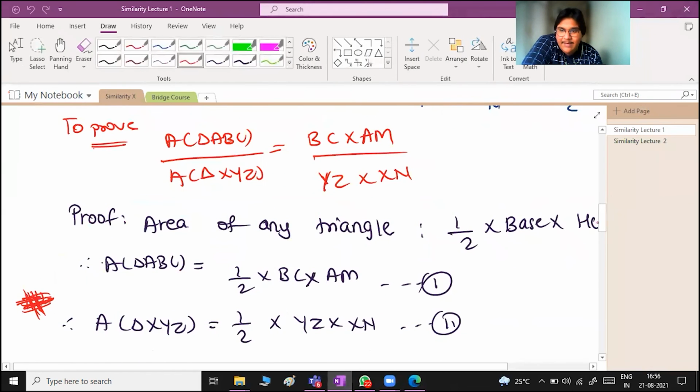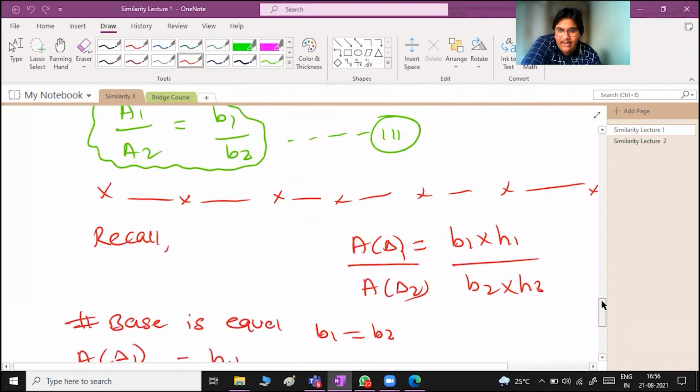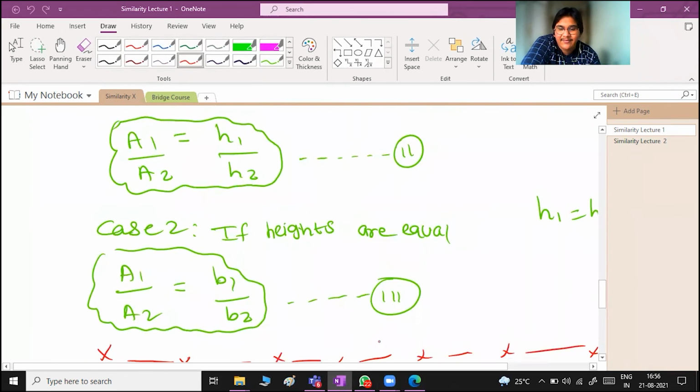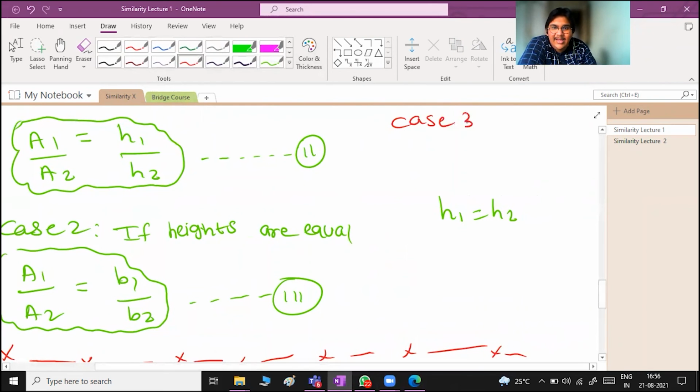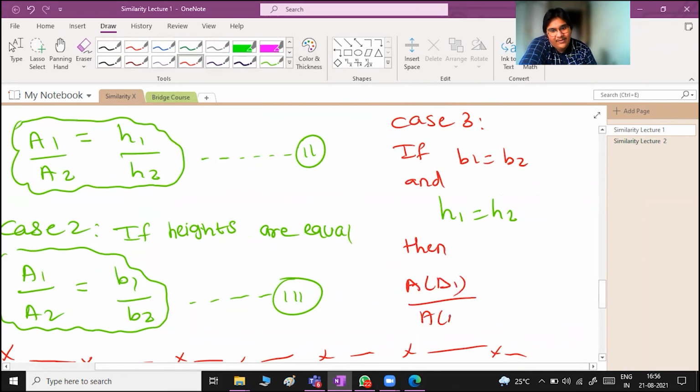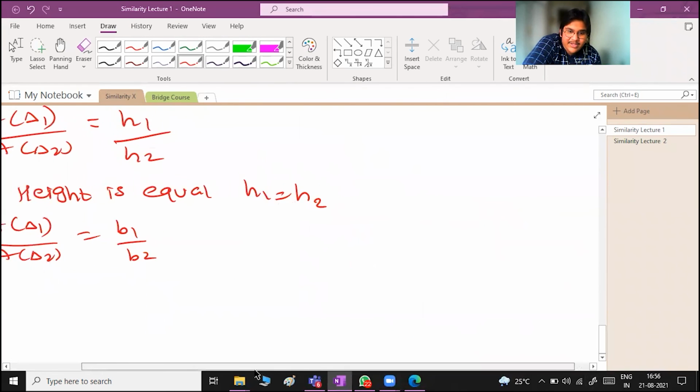So this is the entire prerequisite for your exercise 1.1. And we forgot to mention case 3. तो हम लोग अभी mention कर देते हैं. Never delete case 3. If B1 is equal to B2 and H1 is equal to H2, then area of triangle 1 upon area of triangle 2 is equal to 1 upon 1, which is equal to 1. Same case you can mention over here also.